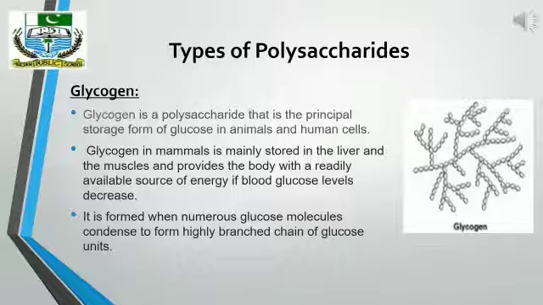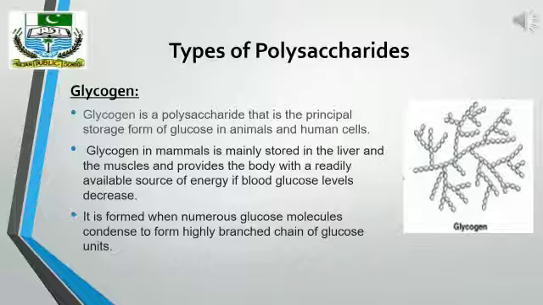Another type of polysaccharide is glycogen. Glycogen is a polysaccharide which is a storage form of carbohydrate in animal and human cells. Sometimes glycogen is also referred to as animal starch.